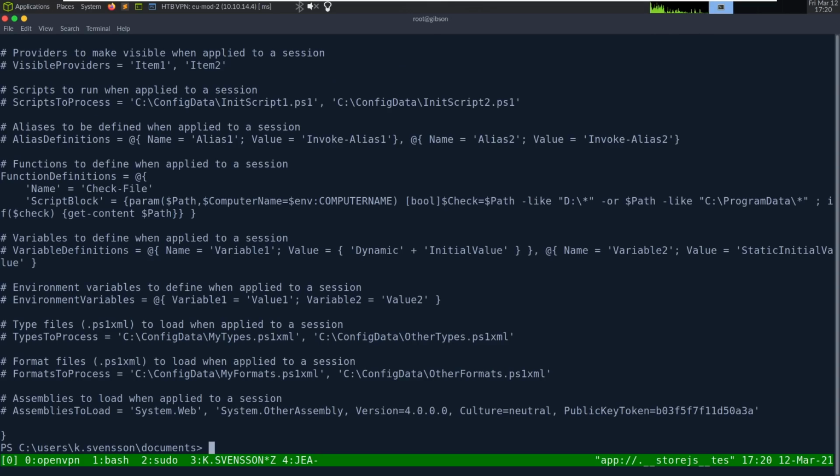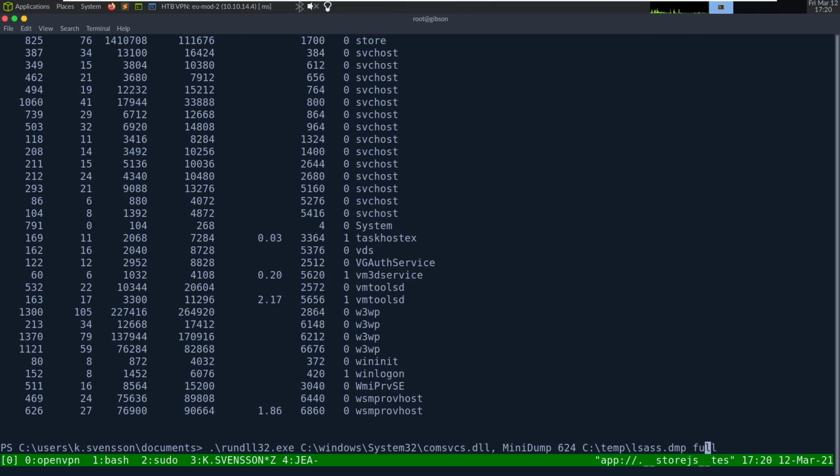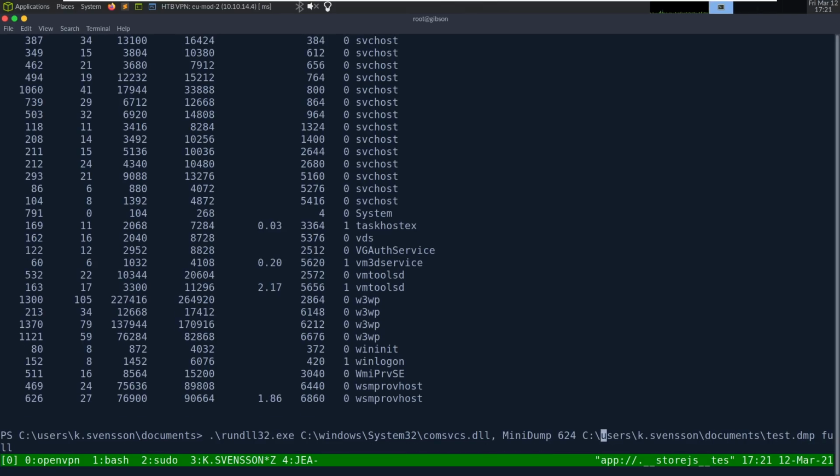So let's go back to K Svensson and it was Get-Process. And we have this command. We can dump it to c:\users\k.svensson\documents\test.dmp. So this is running rundll. It's going into this probably comsvcs.dll, executing the MiniDump function, taking the process ID, and dumping it to the file, and we want the full dump.